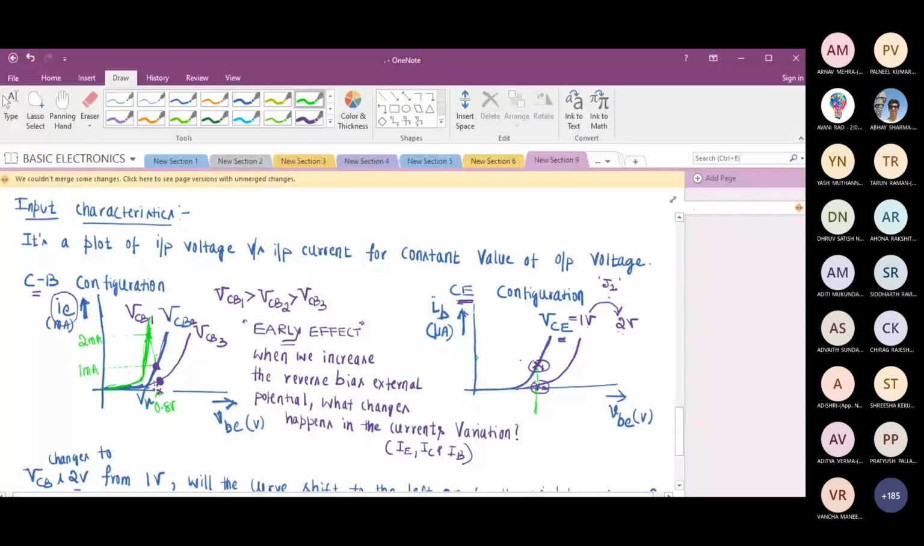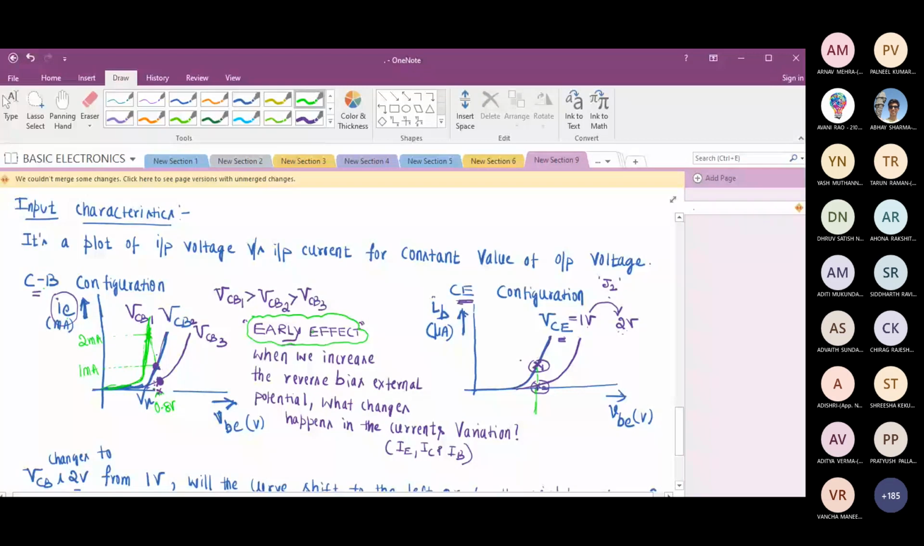Understand, in CB configuration the variation shifts to the left, but in case of CE configuration the base current variation shifts to the right, because in CB it is IE, but in CE it is IB. But why is it shifting to the left or to the right? Due to the early effect.